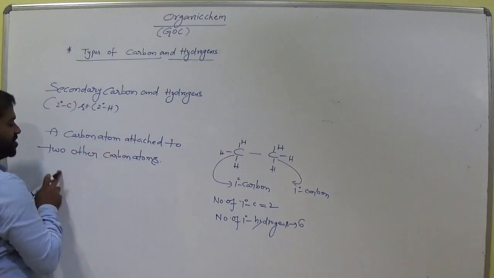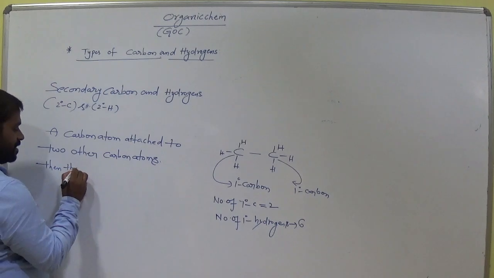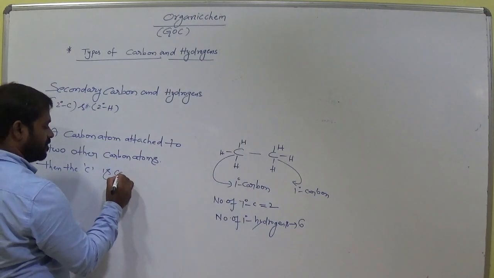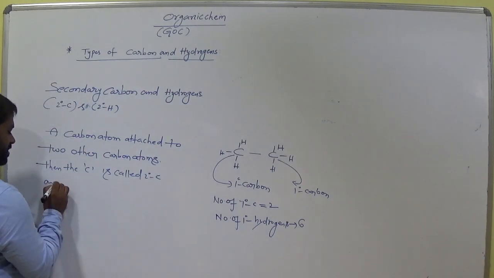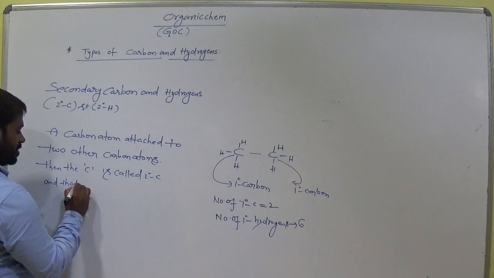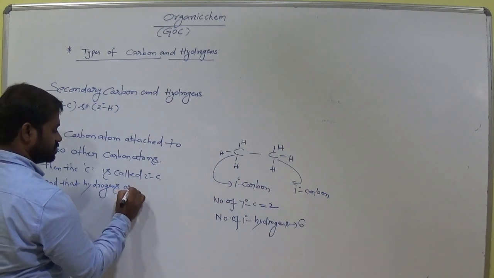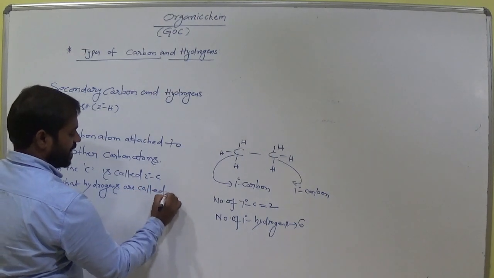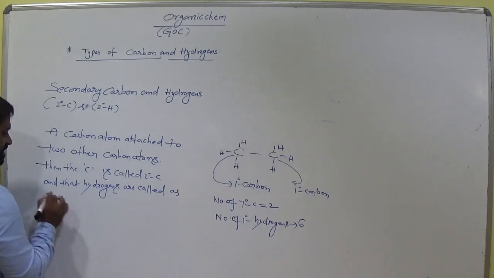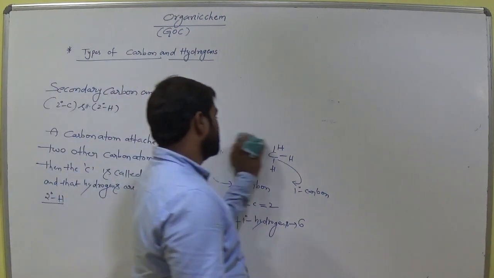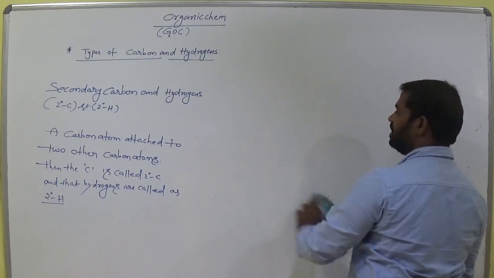A carbon atom attached to two other carbon atoms, then the carbon is called secondary carbon, and that hydrogens are called as secondary hydrogens. Okay. So a carbon attached with two other carbon atoms, then we call it is secondary carbon.